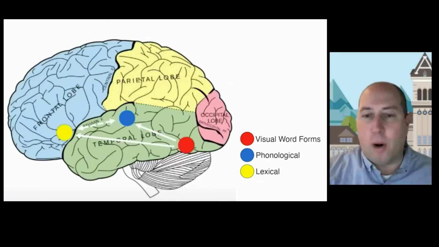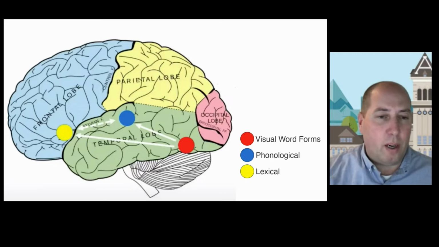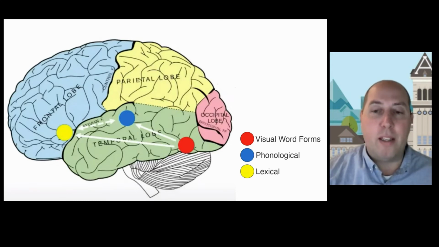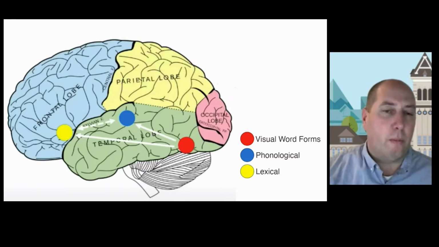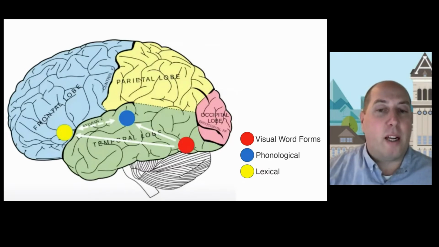And these things happen in different areas of the brain. On the left-hand side of the brain, near the back, behind the ear, is the area that receives visual stimulus, and it generates word forms. I'll explain that a little bit more later. Slightly in front of that and above that area is the phonological area, where we generate sounds for those word forms. This is also the area of the brain where we generate verbalized speech. Further ahead of that, in the frontal lobe, is the lexical region, where we generate meaning. And these aren't like one-way passageways between these parts of the brain. There's a continual feedback loop. I mean, these things are constantly interacting and communicating with each other, and they support one another in this process of reading.